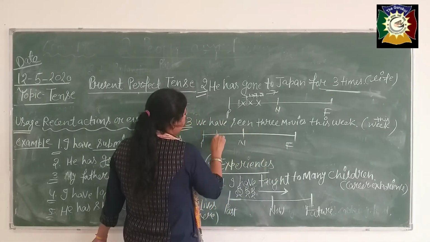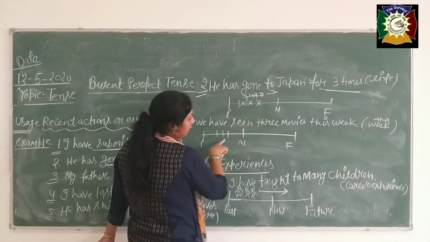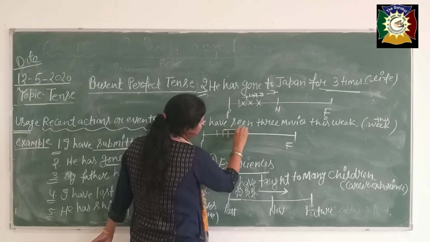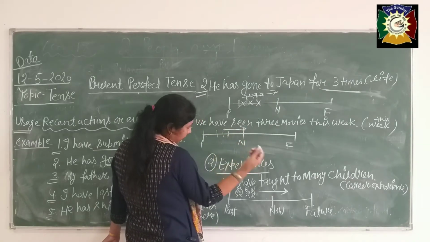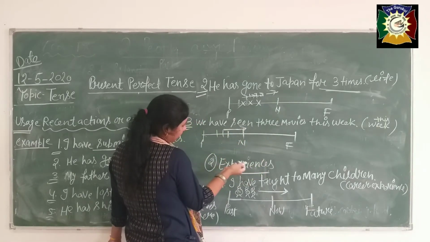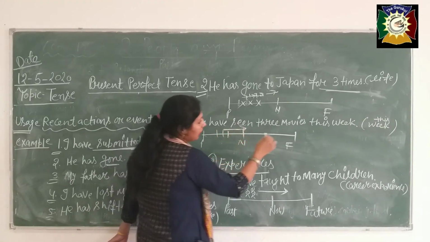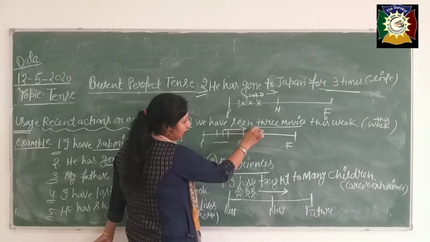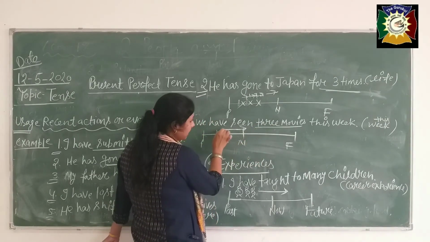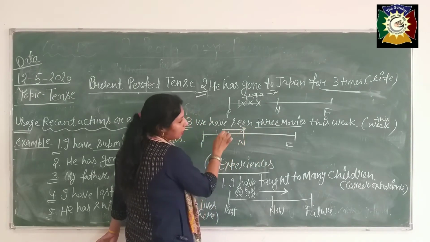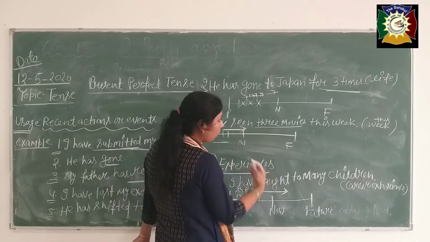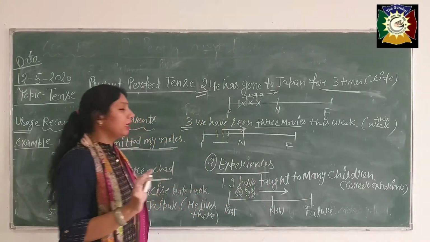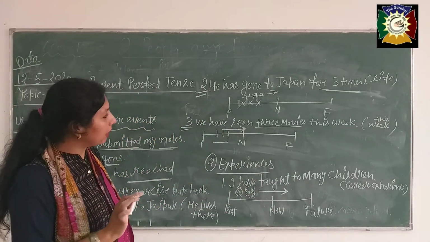See here, 3 times he has seen the movies. Suppose this week is going on. Suppose you can assume that today is the Wednesday, and he can see more than 3 movies. Up to the Wednesday he has seen there 3 movies, and this week is going on. That's why he can see more movies than these 3 movies. Is it clear, bete? If you want to ask anything about this, you can ask me.